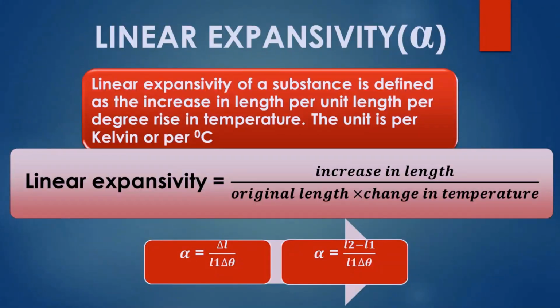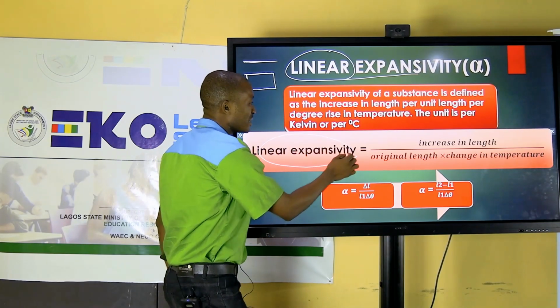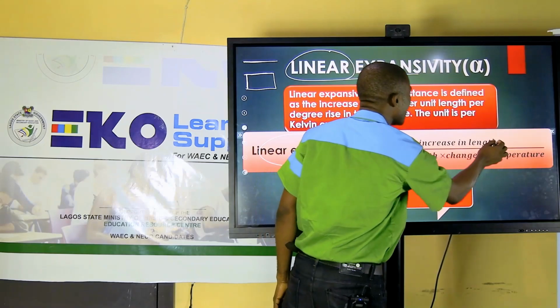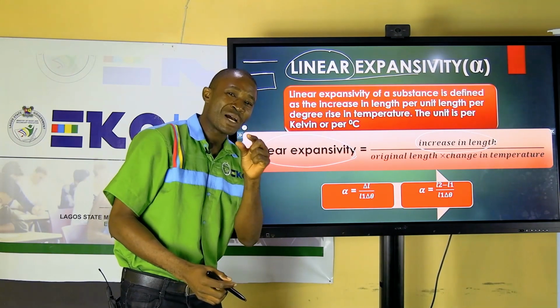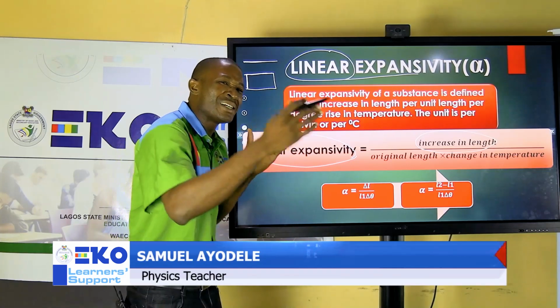So there's a definition for that. Linear expansivity of a substance is defined as the increase in length per unit length per degree rise in temperature. So that is linear expansivity. From here, the mathematical relation: linear expansivity is defined as what? Increase in length. Hold on, I just told you that for expansion to take place, it means there's an increase in size.